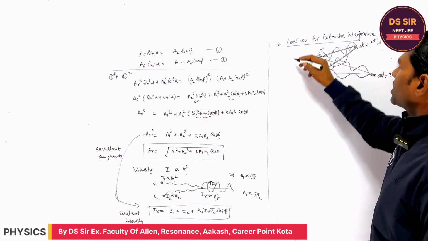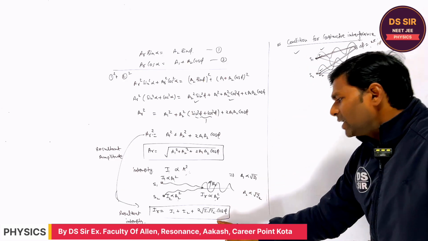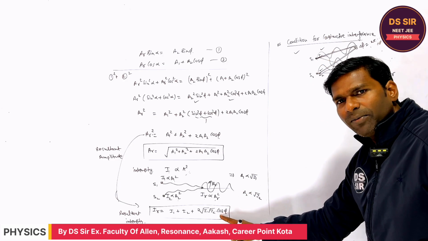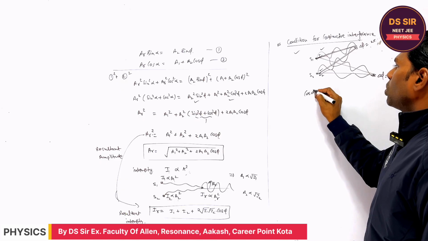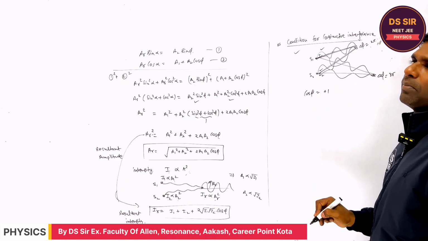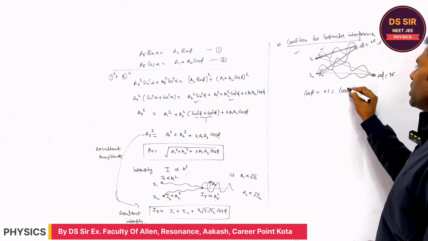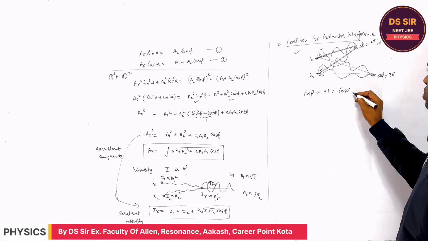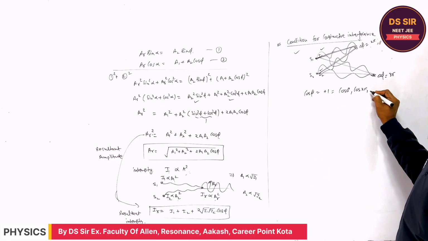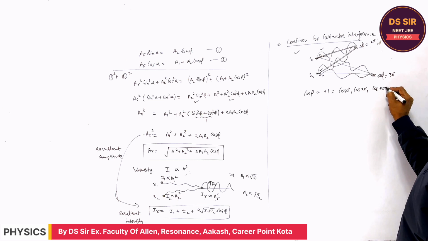So for constructive interference, the intensity is maximum. It will be maximum when cos phi is maximum, that is plus 1, which is cos 0, cos 2 pi, cos 4 pi, and so on.